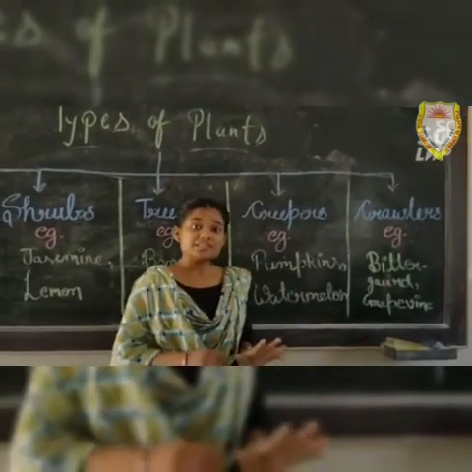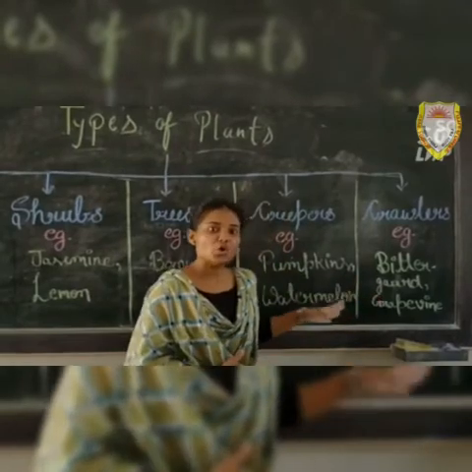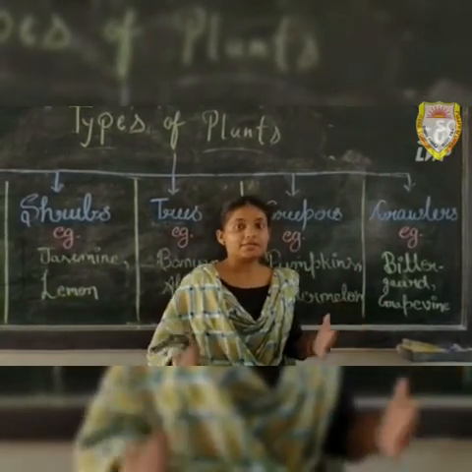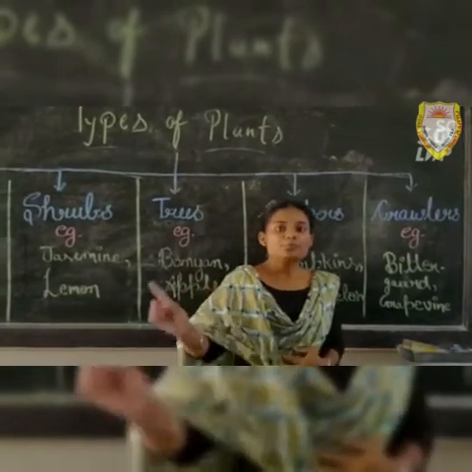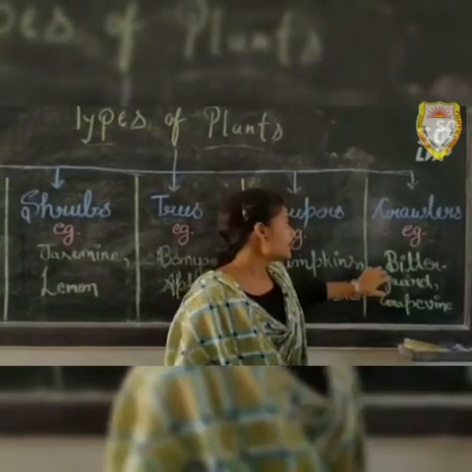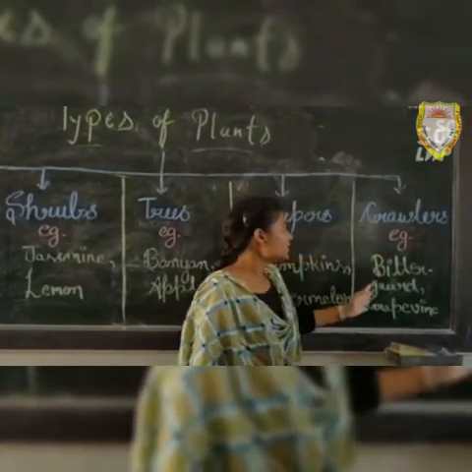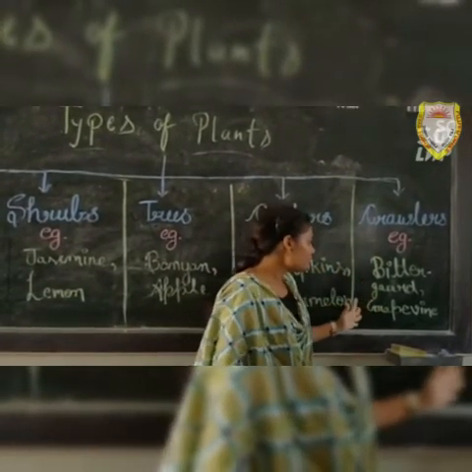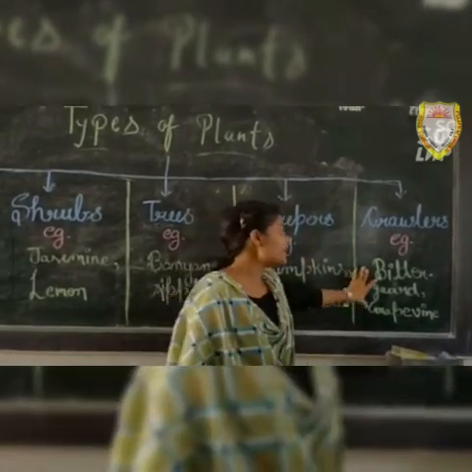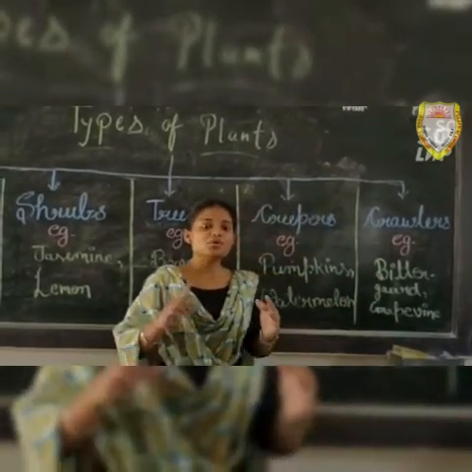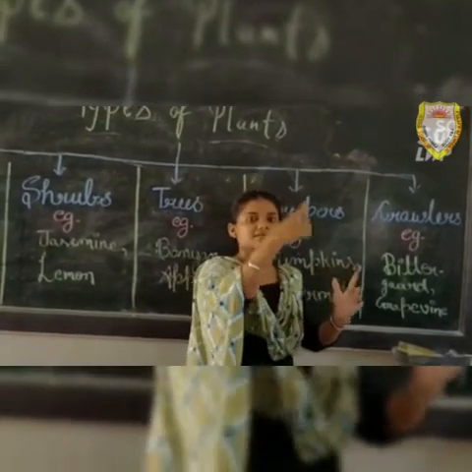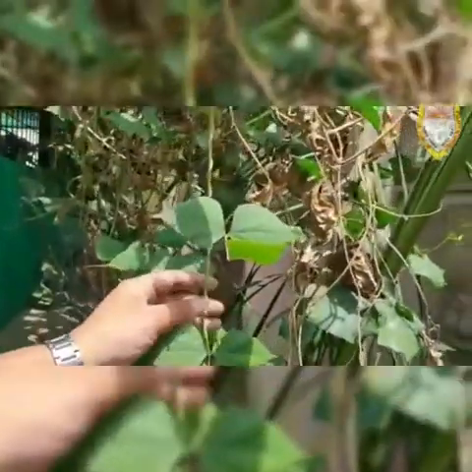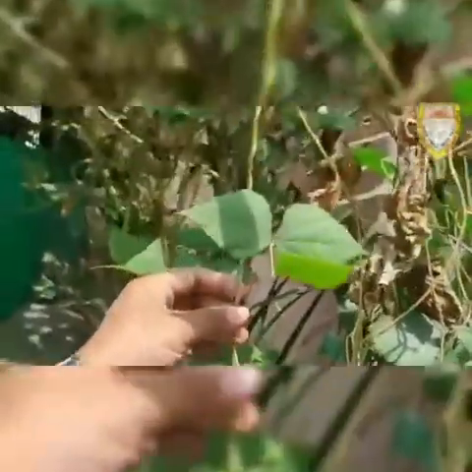Crawlers are the plants with thin and weak stems. These cannot stand upright. They need a support up to which they can climb. Here I wrote the examples of crawlers: bitter gourd, grapevine and so on. These plants need a support by which they can climb like this. As I told you in class, crawlers are plants with thin and weak stems. They cannot stand upright and rapidly climb up a neighboring support like a fence, wall or other plants.